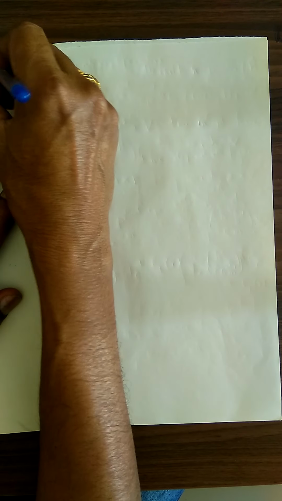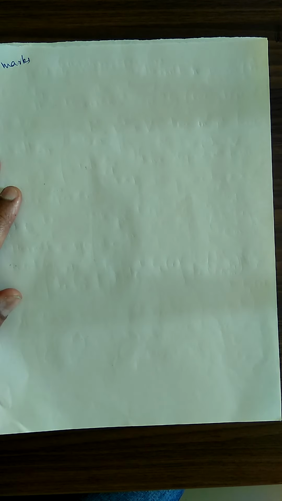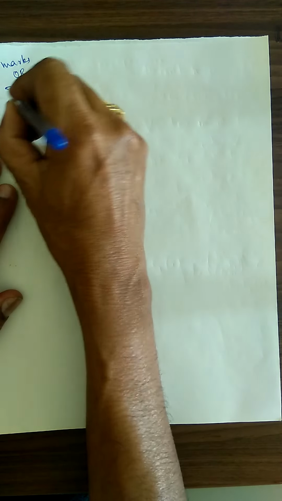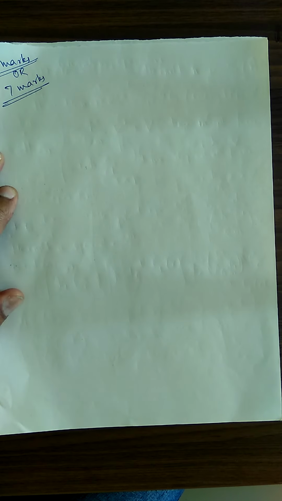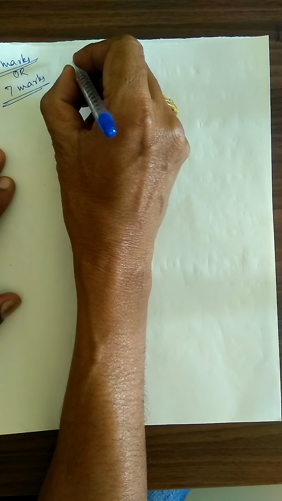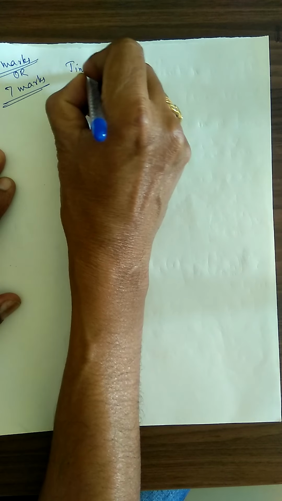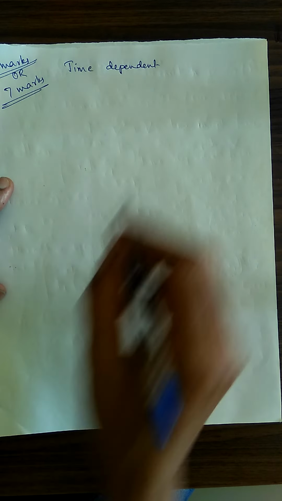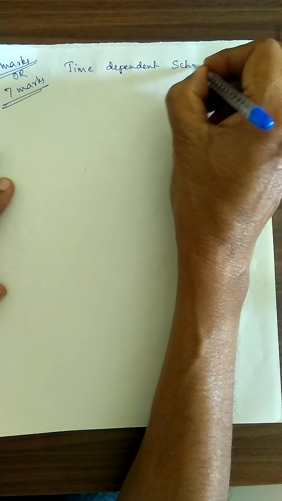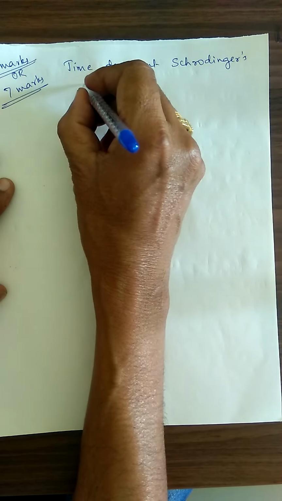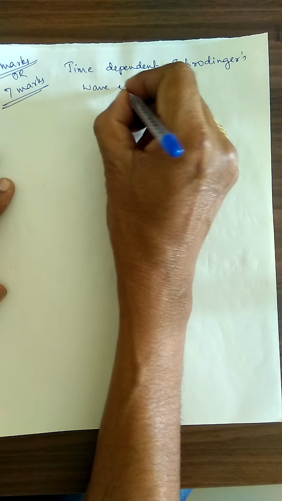It carries a 6 marks or 7 marks question. Either we are asking for 6 marks or we are asking for 7 marks. An important question. Yes, the time dependent Schrodinger wave equation.